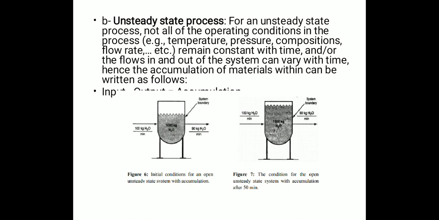So, the material balance equation for the unsteady state process is input minus output is equal to accumulation. Now, see figure number 6, the initial condition for an open unsteady state system with accumulation, and after a time of 50 minutes the accumulation is there, the volume is occupied. You can easily see the difference between figure number 6 and figure number 7.